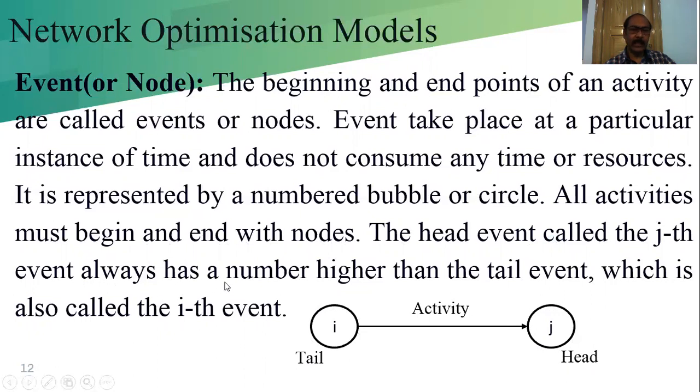The jth event always has a number higher than the tail event. That means j is greater than i. The head event number is always greater than the tail event number. If it is 1, the head may be 2, 3, 4, 5 like that. But if the tail is 4, the head will never be 3. This number is never less than the number of i. So j is always strictly greater than i.